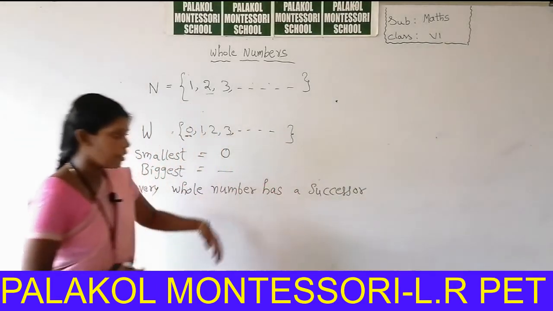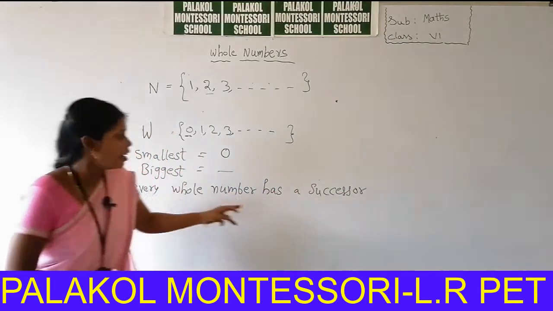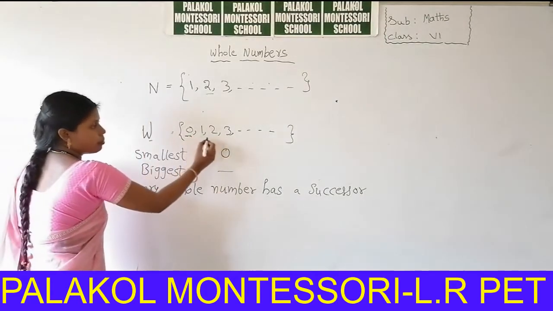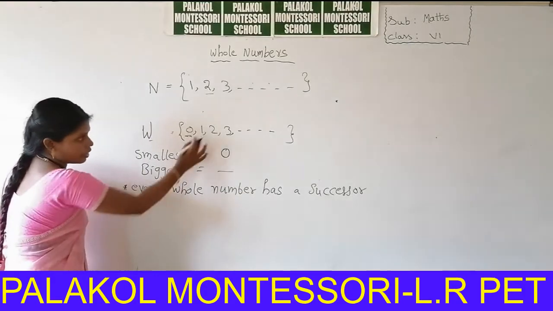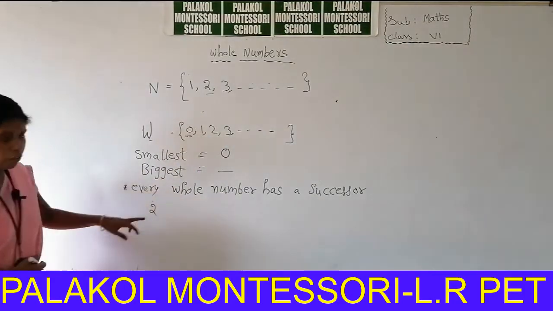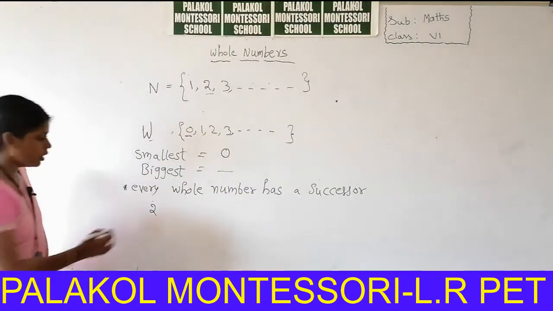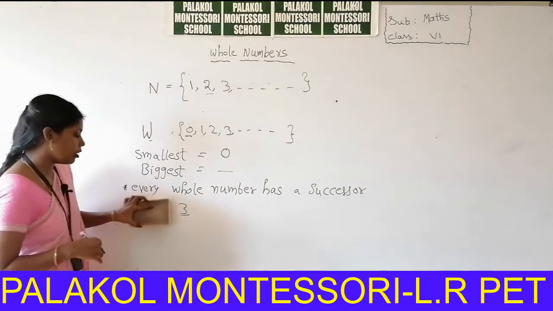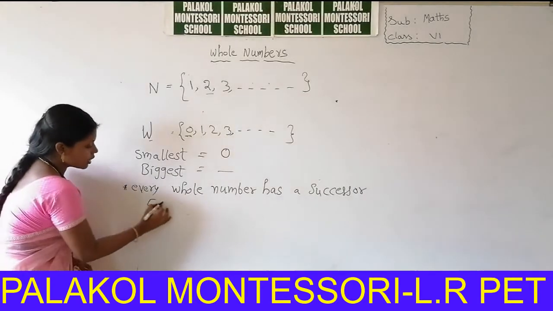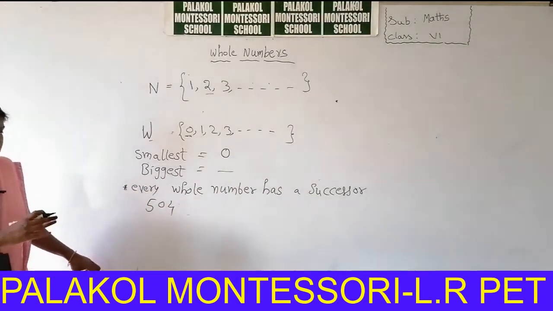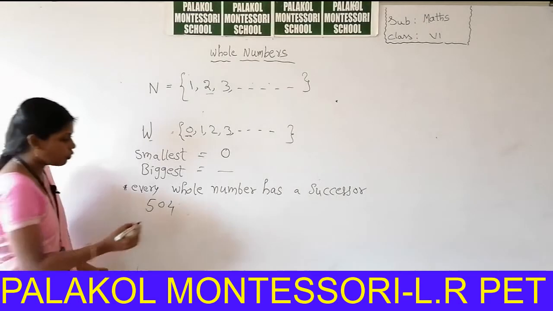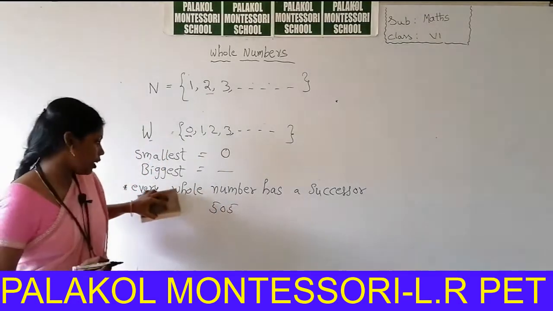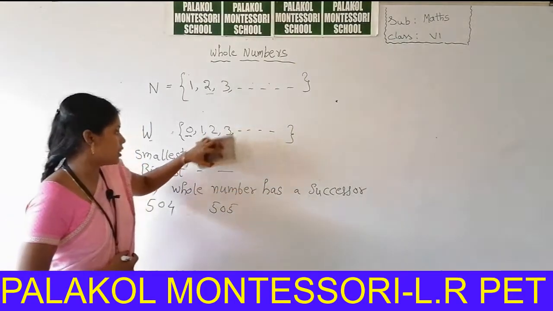So already we learned about successor. What is successor? The next number of that number. For example, in whole numbers, we can take the number 2. What is the successor of 2? What is the next number of 2? 3. So 3 is the successor of 2. For example, you can take another number. What is the successor of 504? That means what is the next number of 504? 505. So every whole number has a successor.